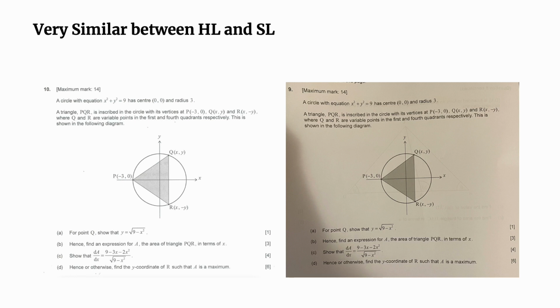So now, conditionally, I have to have the expression for the area in terms of x. As you can see, you have to do a little modeling here, trying to see which one I'm going to call h and which the base, and then use the triangular area formula. Not only that, you have to differentiate. I think it was a quite challenging problem for the SL students, especially for part C, because when you start working with the differentiation, what you tend to do is just perform the differentiation. For this one, you have to use the product and chain rule.